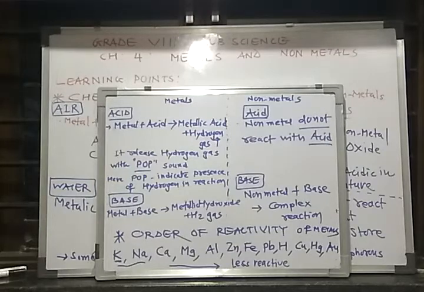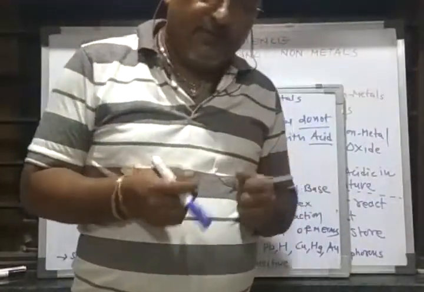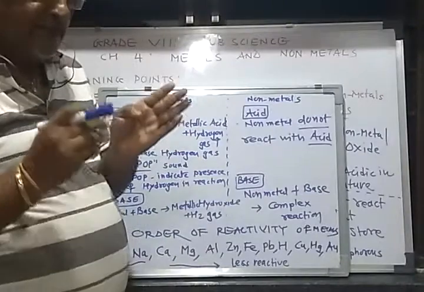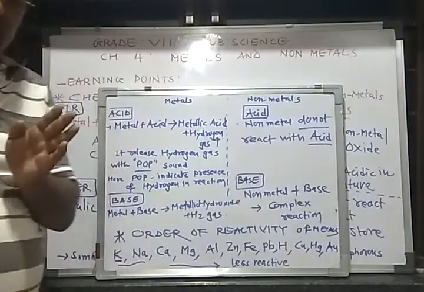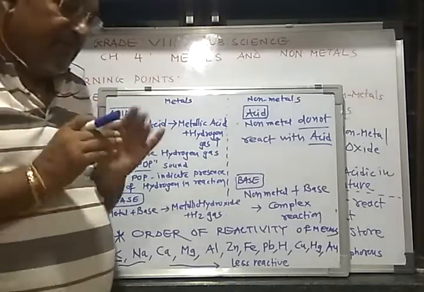Now the next point is the uses of metals. We have seen the physical properties of metals, and from these properties we can state the uses. The first property is malleability, which means you can prepare thin sheets.